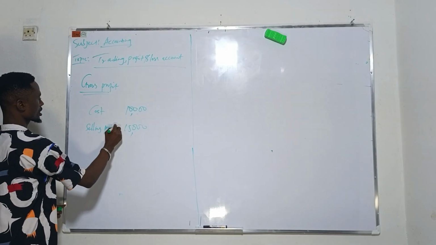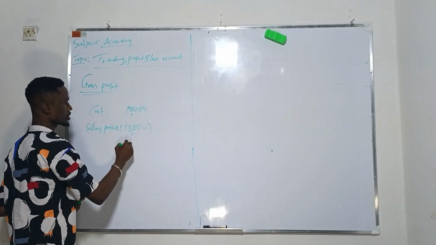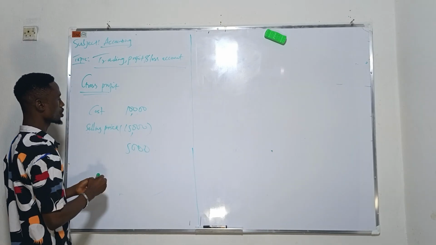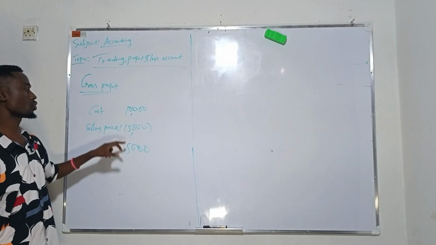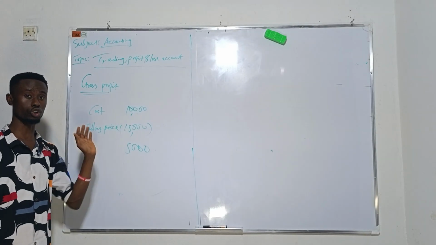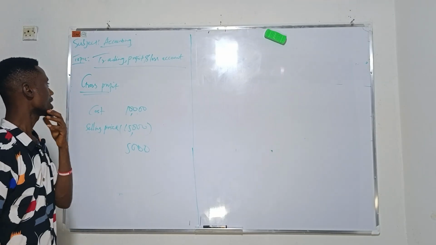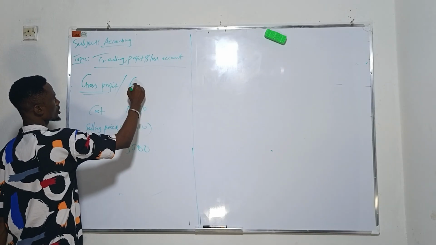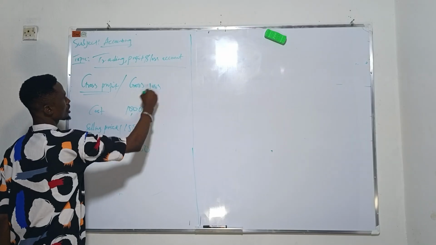So this minus this, you have 5,000. This is your cost price, while this is your selling price. If you subtract the two, you have 5,000, and 5,000 is called your gross profit. Then we have either gross profit or gross loss.